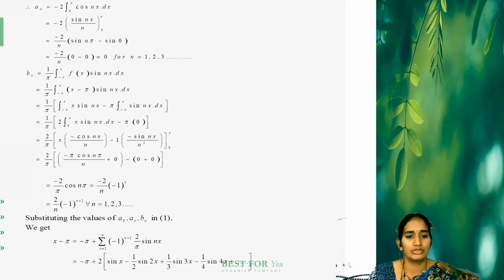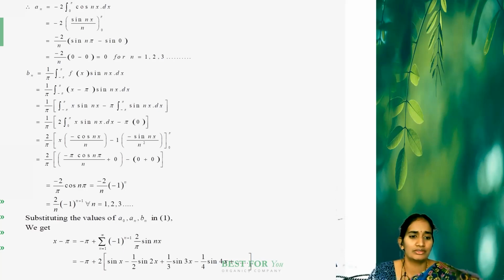Now in the next step we substitute the upper limit minus the lower limit. Here we have cos n pi, and we know its value is minus 1 to the power n. Sin n pi is always 0, for n equal to 1, 2, and so on. Next we substitute the lower limit. x times cos 0: cos 0 is 1, but x is 0, so this value is again 0 in the first step. For the lower limit in the second term, sin 0 is obviously 0.